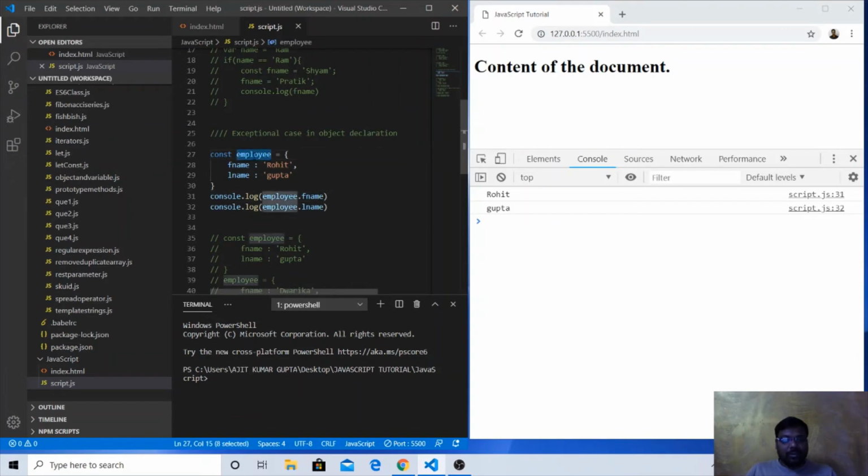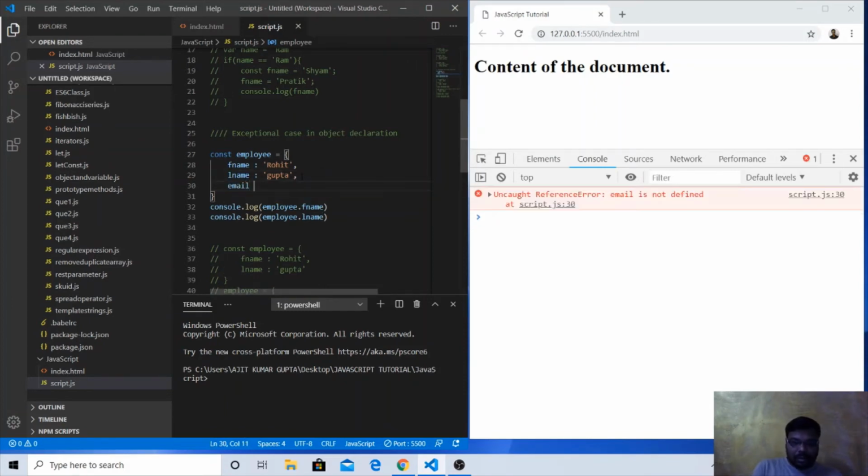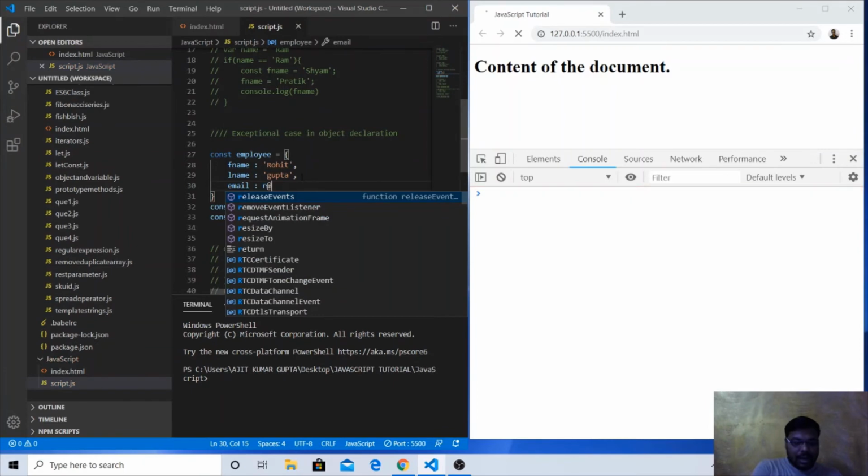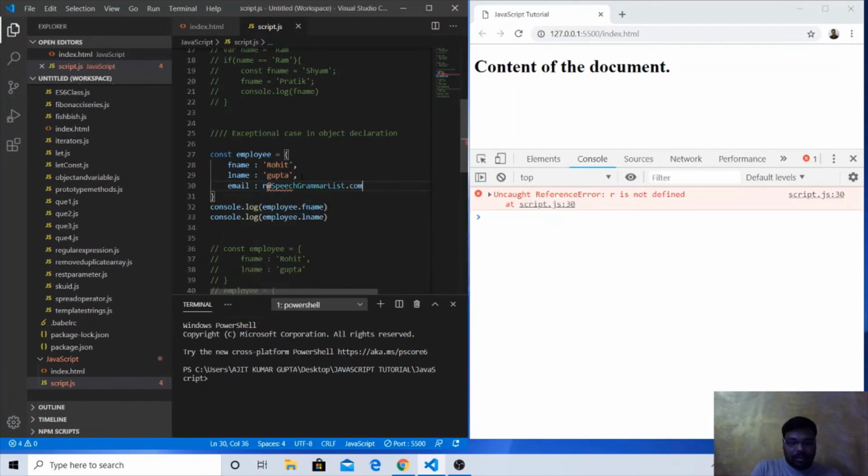This is the employee object, which has two properties, fname and lname. We can add some more properties also. Email: r@gmail.com. Sorry, it should be inside single quotes, that's why it is throwing an error. Okay, so the employee object now has three properties.